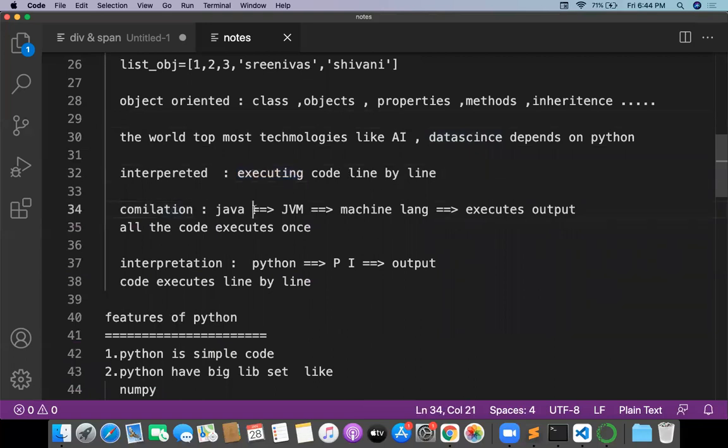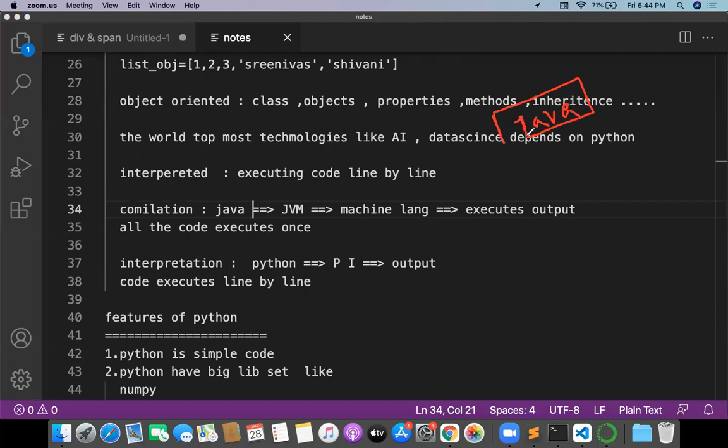What is compilation? Compilation is where Java works with the JVM, converting the code into machine language and executing the output. All the code executes at once. Let me draw the picture for compilation. It's very simple. For example, you have the Java code.